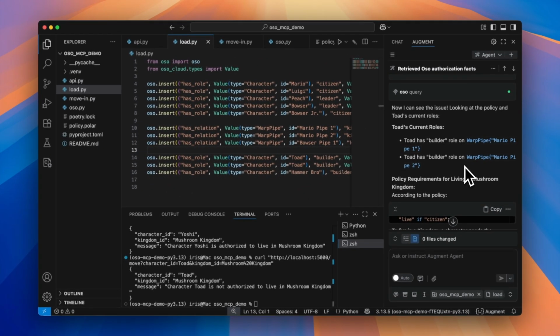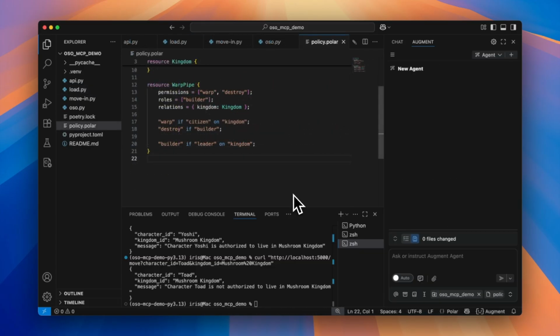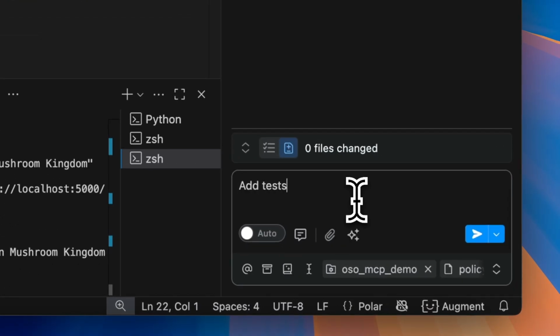Now this could be on purpose. In our world, maybe warp pipe builders don't need to be citizens of the kingdom it belongs to. They could be contractors from other kingdoms. Either way, in order to solidify this behavior, we should write some tests in our policy to bake in these assumptions. Let's use the AI agent's help again with this one. Add tests to my policy.